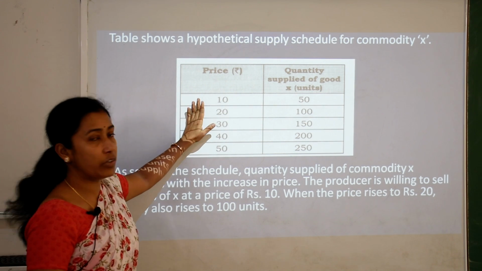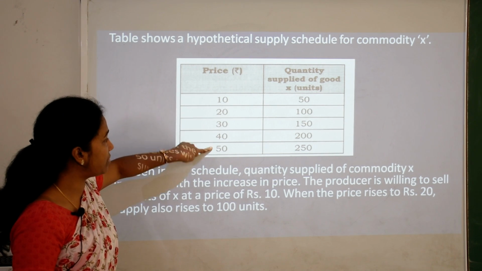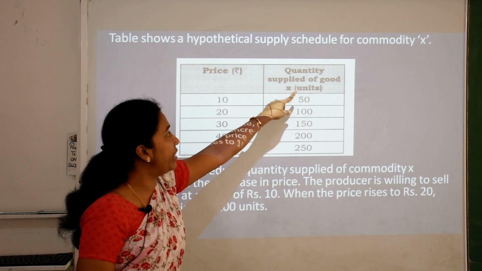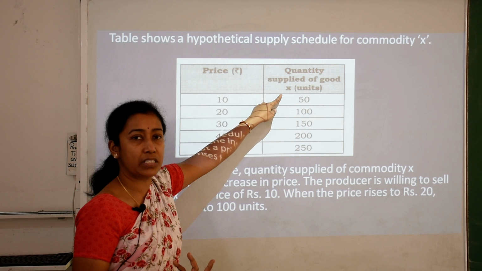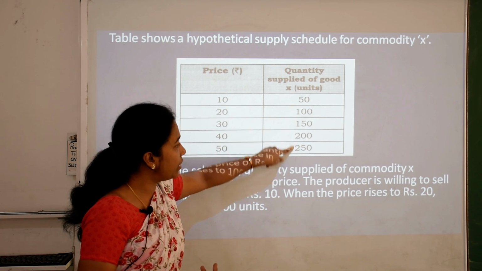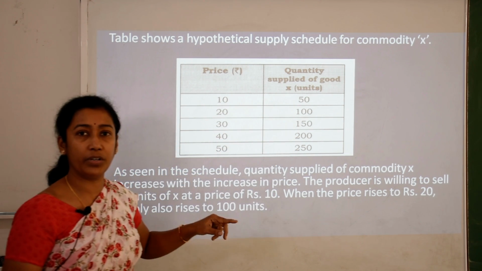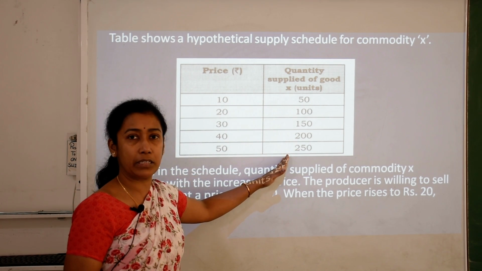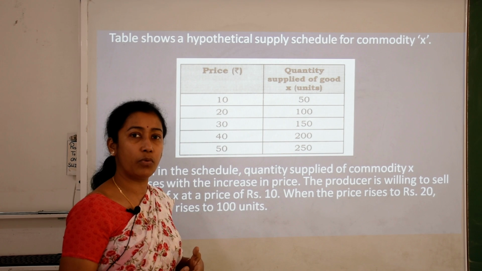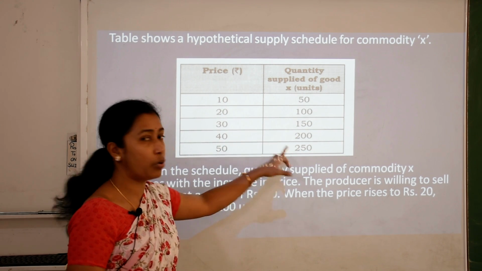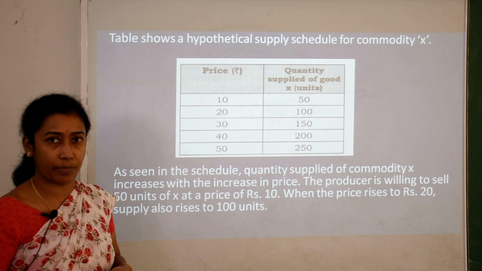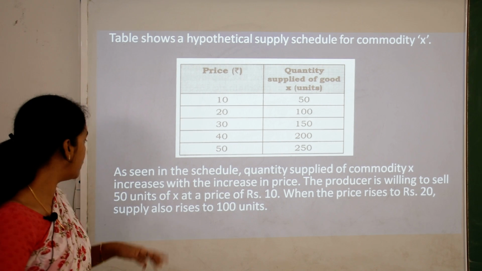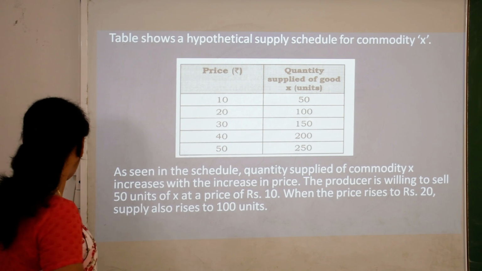Now, this is the individual supply schedule where we can see the prices increasing, 10 to 20 to 30 to 40 to 50, and the quantity supplied of good X. What we can observe is that as the price is increasing, the quantity of the commodity supplied is also increasing. Why? Because both have a positive or direct relation. If price increases, the quantity supplied also increases, as we can see in the schedule.